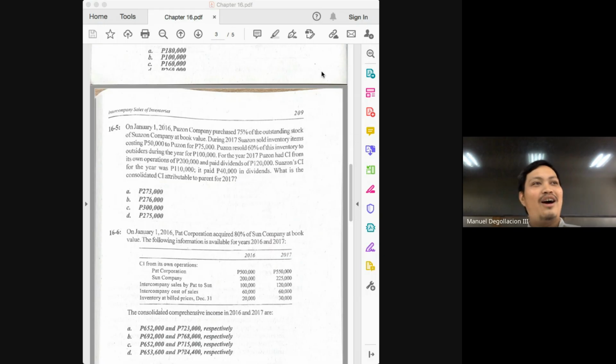And how do you solve for the markup rate, class? The markup divided by the cost or the bill price. How much was the markup we've computed earlier? The markup is the difference between the cost and the price. 25,000. That's the total markup.